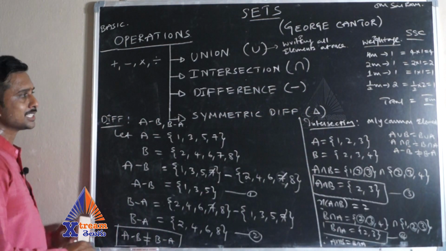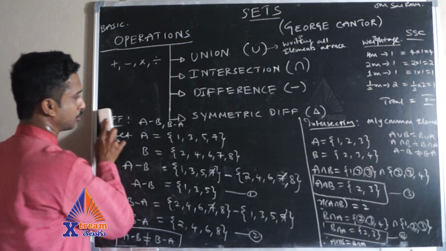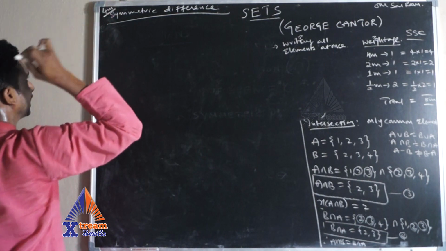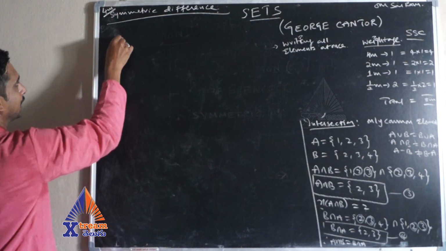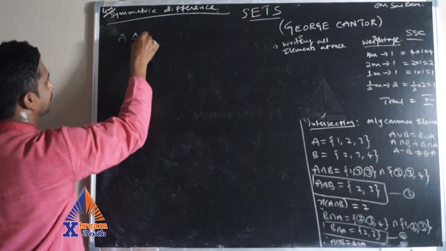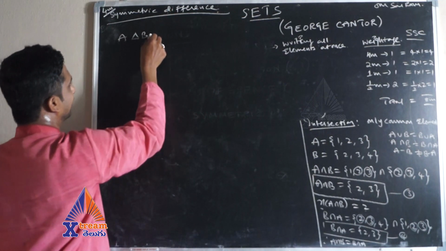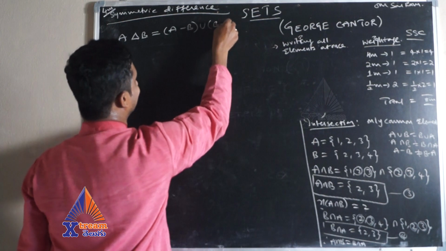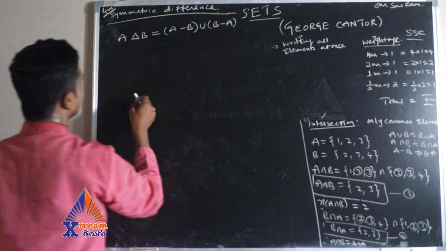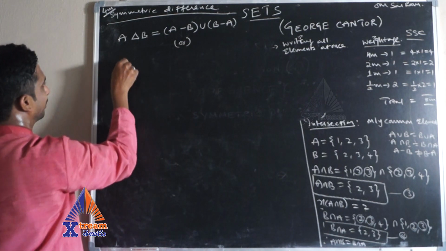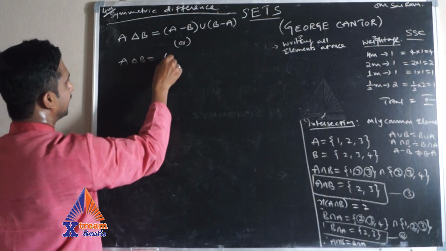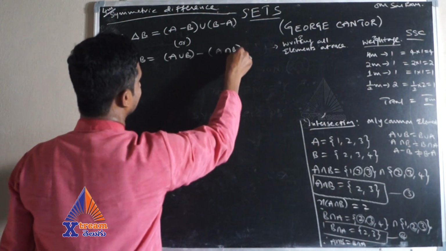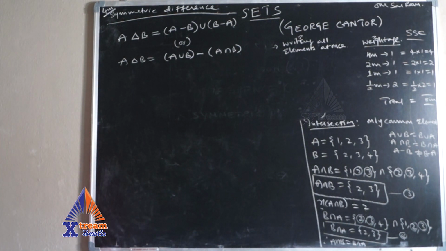Now, the last one, symmetric difference. This is very important. One model problem for 4 marks is based on this one, symmetric difference. Let me write the formula A delta B. Delta indicates symmetric difference. The formula is (A minus B) union (B minus A). And the other way of representing A delta B is (A union B) minus (A intersection B). So these are the two formulae.